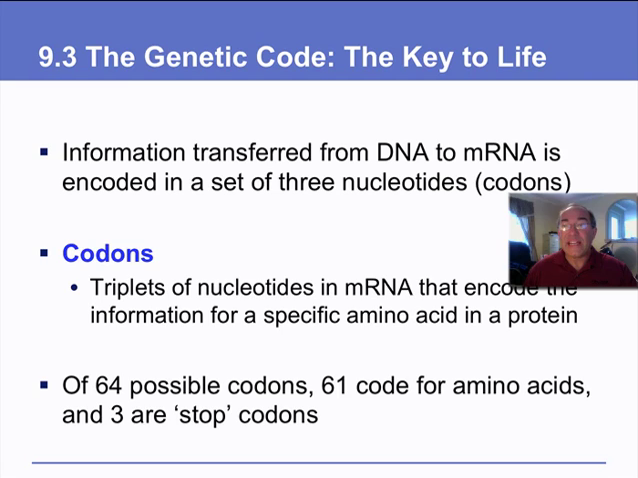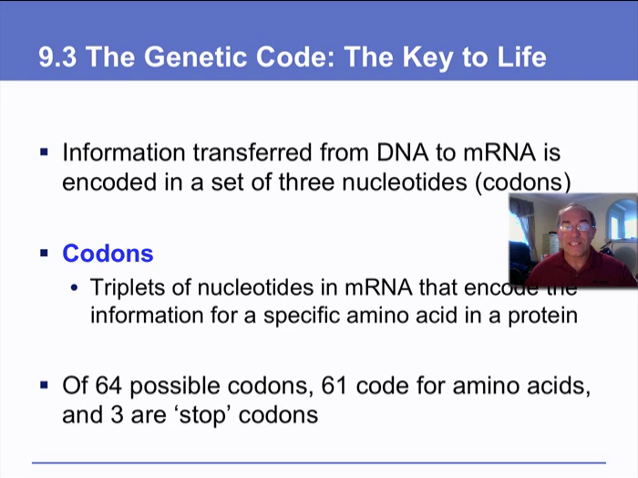Your DNA is encoded to messenger RNA. And the messenger RNA is read in a series of 3 nucleotides, and we call these sets of 3 nucleotides codons. Now, codons are therefore triplets, and one triplet of messenger RNA, one set of 3 bases, is specific for a particular amino acid. And there are 64 different possible codons.